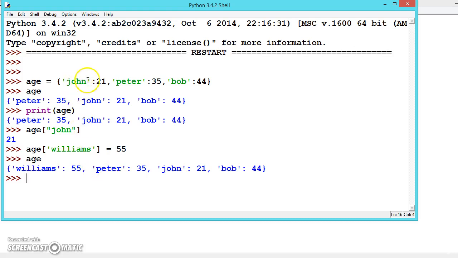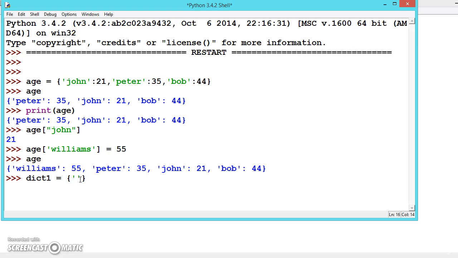So we can also mix the data types. Let us say we are storing the dictionary, something like dict1, let us say, is equal to flower brackets.